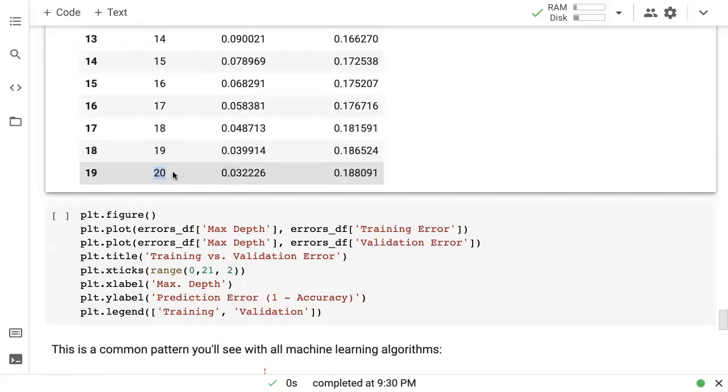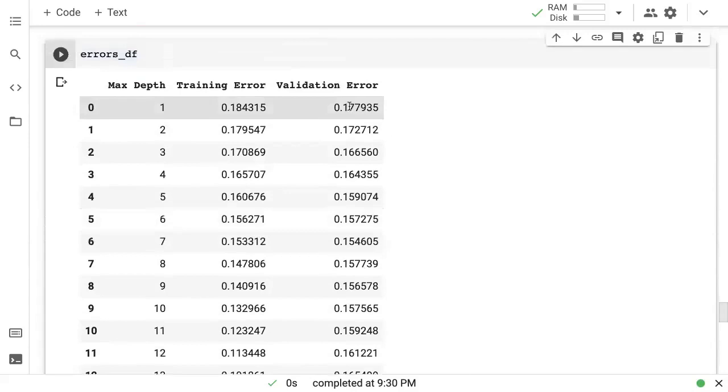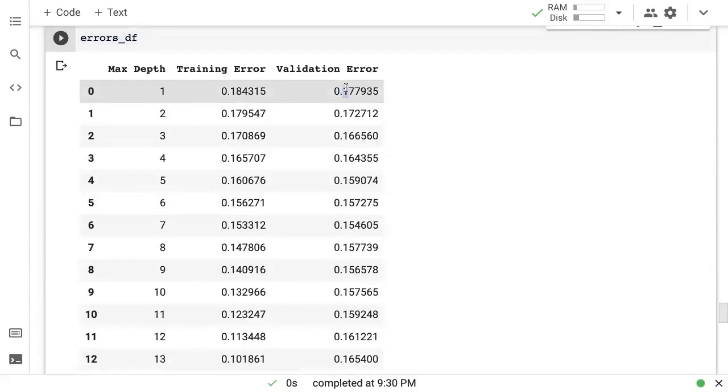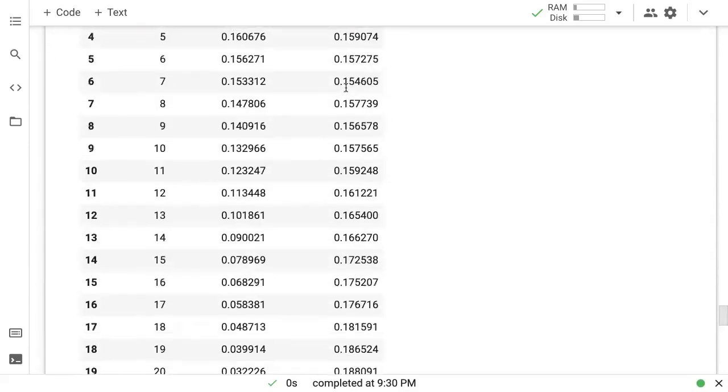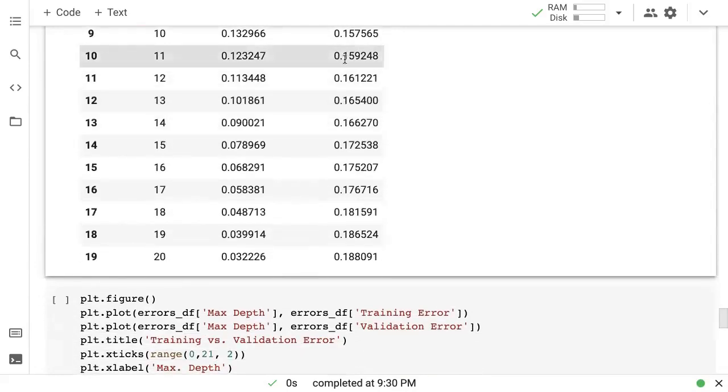And of course, if we increase the max depth further, the model will, so to speak, learn or memorize more training examples, and it will get better at the training data. But notice what's happening with the validation error. The validation error is at 0.17, and it goes down and down to 0.15, and then it starts to increase again. So you can see here from 0.15 it starts to go to 0.16, 0.17, 0.18, 0.19.